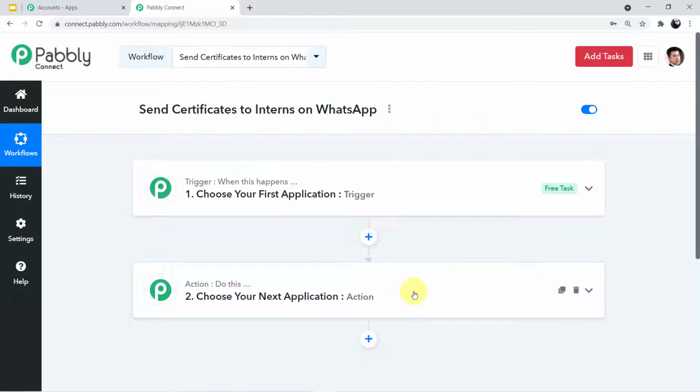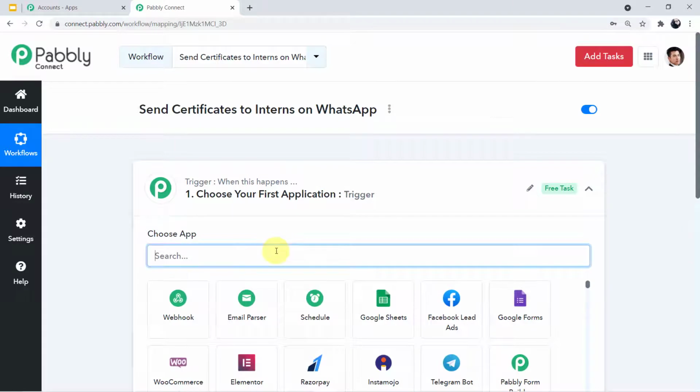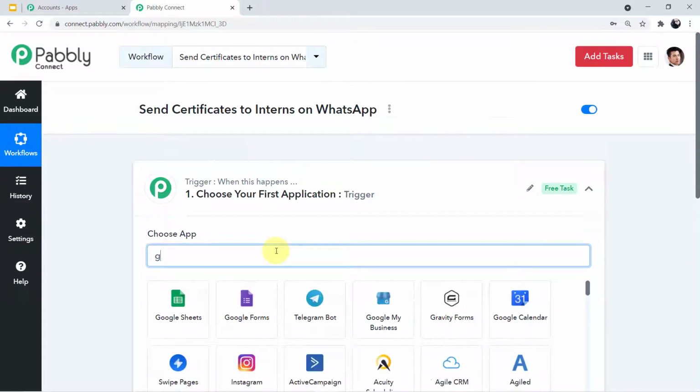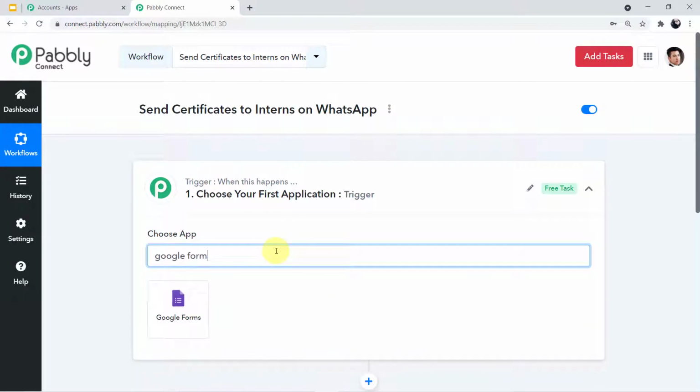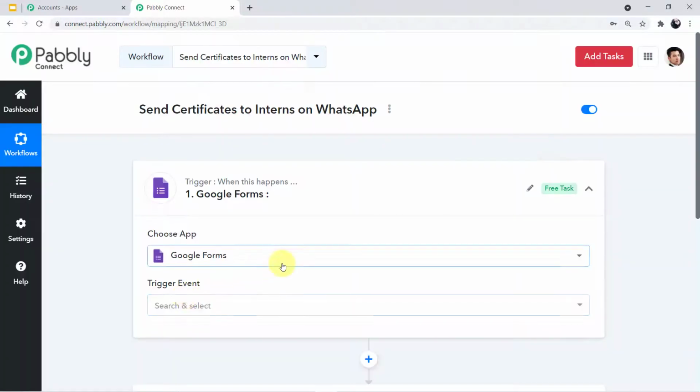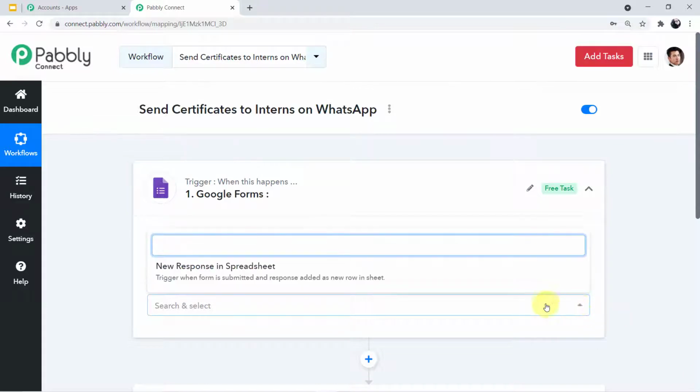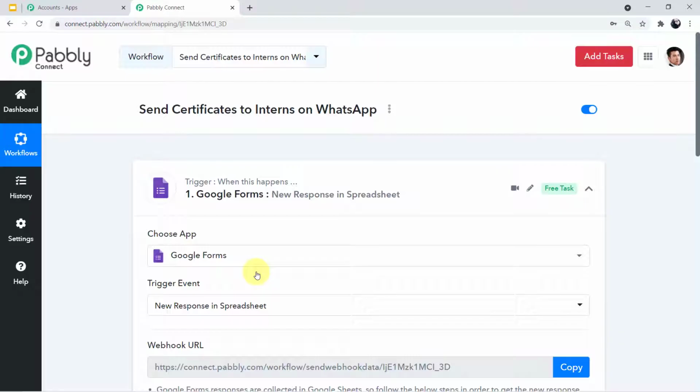We will choose our first application to integrate. That is Google Forms. So first we have to click on our first application, come to the search field, and here we have to search for Google Forms. Okay, as you can see on my screen, I'll click this and a new field of trigger event has emerged in front of me. What I have to do, I have to search for my trigger event. So I'll simply click this arrow and you can see the trigger event, new response in spreadsheet. I'll click this.